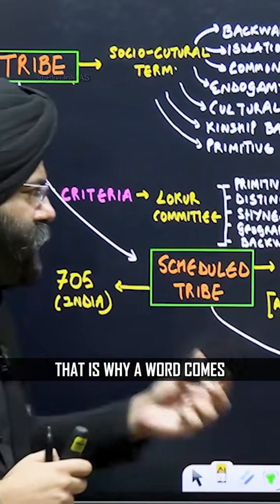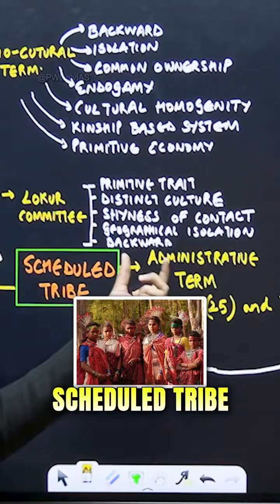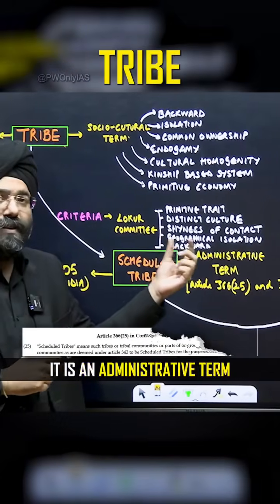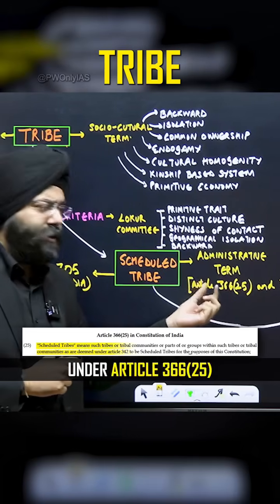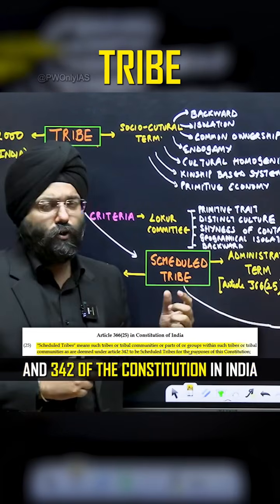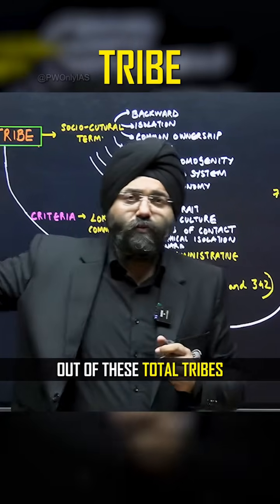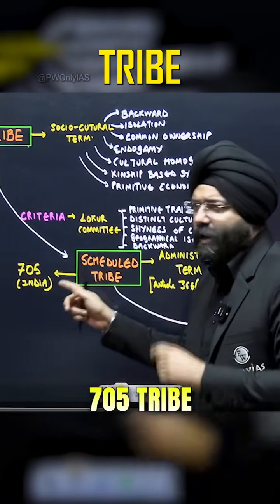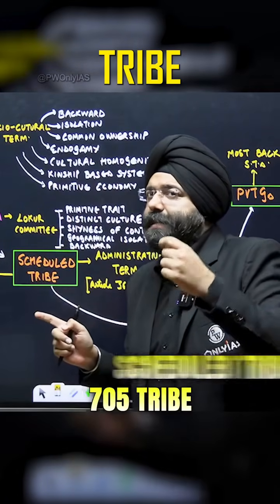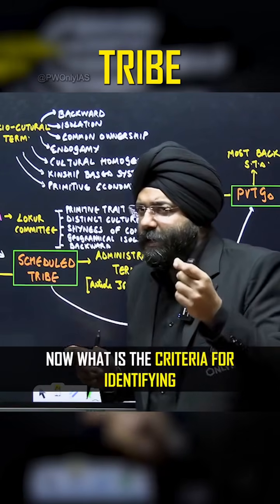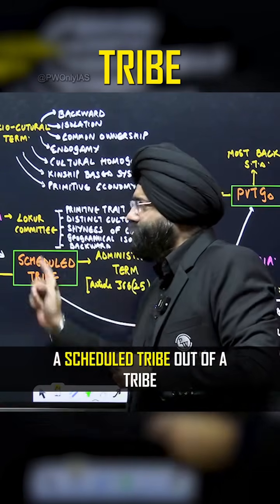That is why a word comes: scheduled tribe, which is an administrative term. It is not a cultural term, it is an administrative term which has been defined under Articles 366, 25 and 342 of the Constitution. In India, out of these total tribes, we have 705 tribes which are labeled as scheduled tribes. Now, what is the criteria for identifying a scheduled tribe out of a tribe?